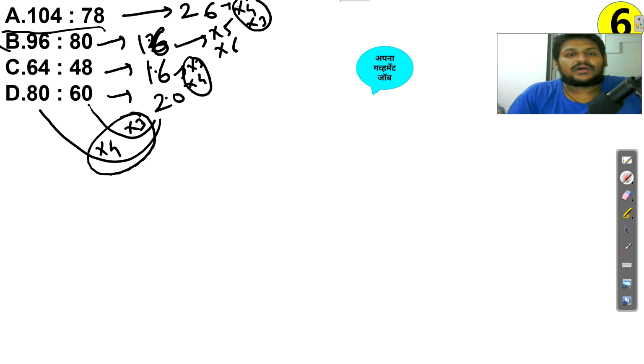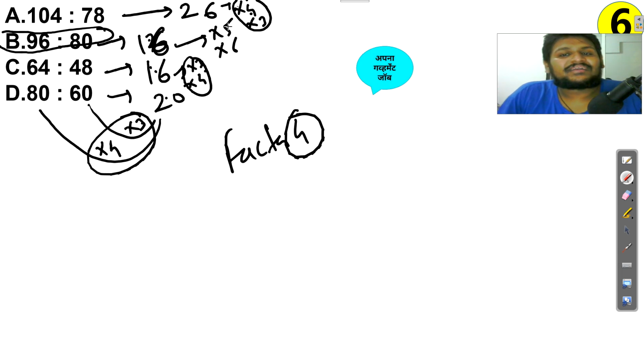Okay, so the only option which is not satisfying this logic is your option B. So like this you need to compulsorily solve. Now here, if some student thinks another way, then he or she may get that 4 is common. With 4 we can divide 104 and 78. Here also we can divide 104 and 76. So 4 is common, like this multiplication, factor 4 as a common you can think. So factor 4 is common, but here we have factor 5, 6. Like this also you can think, but this is the best logic.